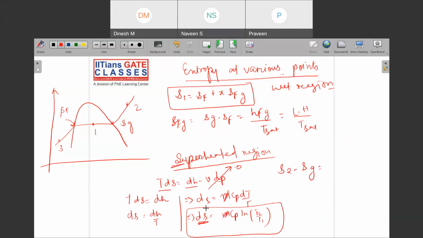Because we have already taken in specific terms. So S2 minus Sg can I write down, and this is for the vapor region. So can I write down this is Cpv into ln T2 upon T1? I can write. Yeah. Similarly, when you will be working with the subcooled region, so I am writing down here, and let me write in the next slide.